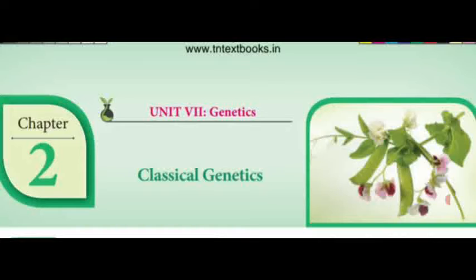If you are crossing two parents, one tall pea plant is crossed with a pure true breeding dwarf pea plant's pollen grains, what will happen? All we are getting is the tall plant. Once again, the parental characters are reversed.